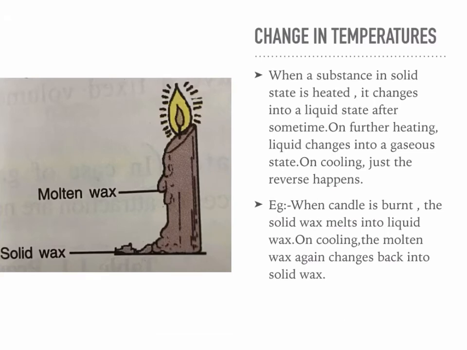Change in temperature. When a substance in solid state is heated, it changes into a liquid state after some time. On further heating, liquid changes into a gaseous state. On cooling, just the reverse happens. For example, when a candle is burnt, the solid wax melts into liquid wax. On cooling, the molten wax again changes back into solid wax.